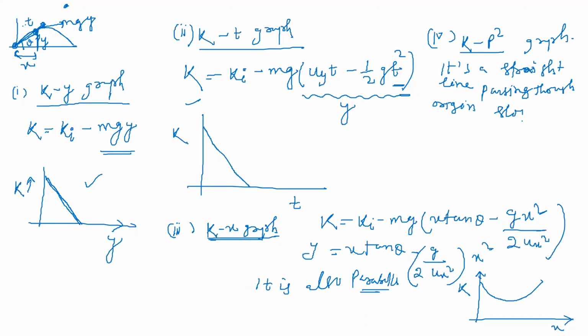And slope is equal to how much? Just before we found 1 by 2m, because p square is equal to 2m into kinetic energy. That means p square is proportional to k. The graph will be like this: kinetic energy here, p square here, like this the graph will be. You got a brief idea about all the graphs versus different parameters.